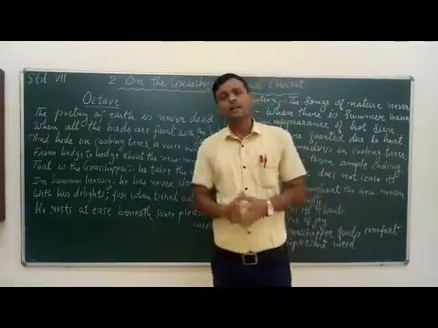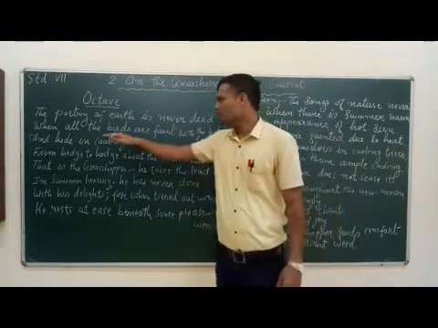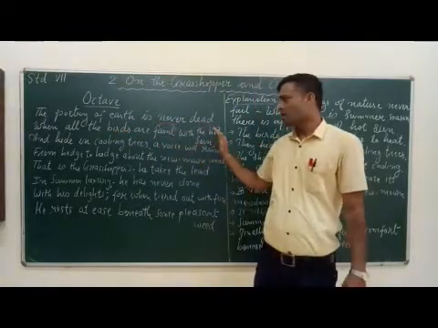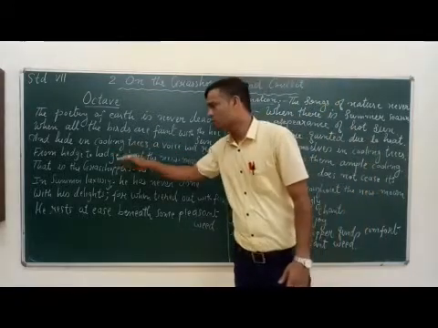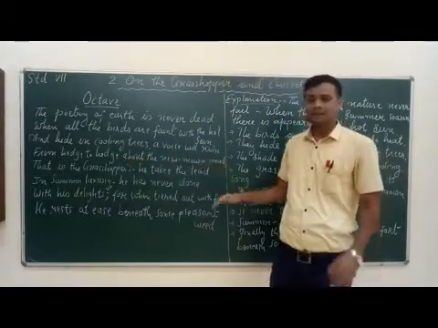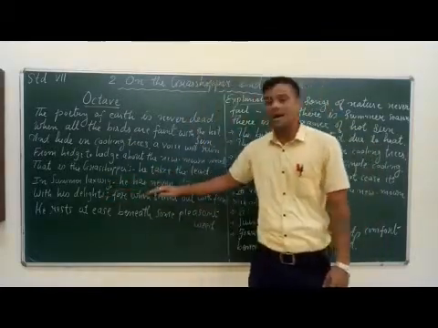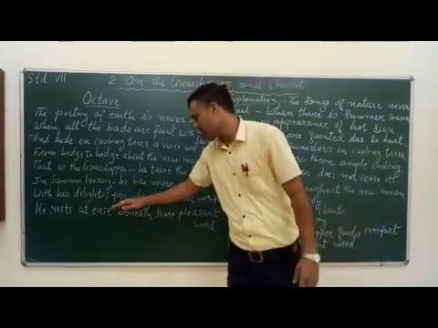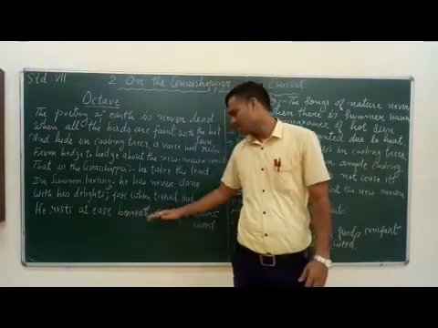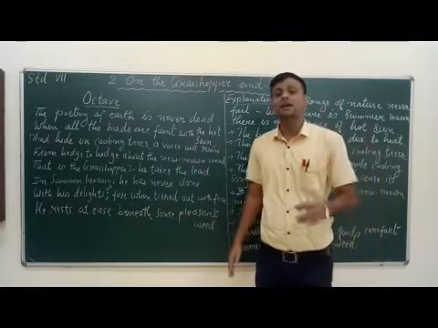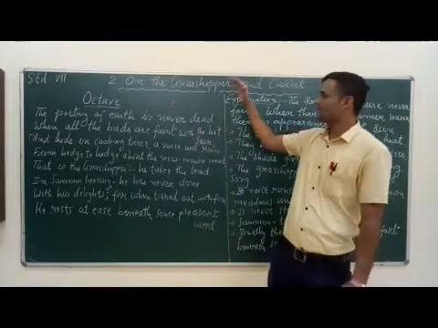The poem is given in your course book. The poetry of earth is never dead. When all the birds are fed with the hot sun and hide in cooling trees, a voice will run from hedge to hedge about the new mown mead. That is the grasshopper, he takes the lead. In summer luxury, he has never done with his delights, for when tired out with fun, he rests at ease beneath some pleasant weed. This is the octave of the poem.